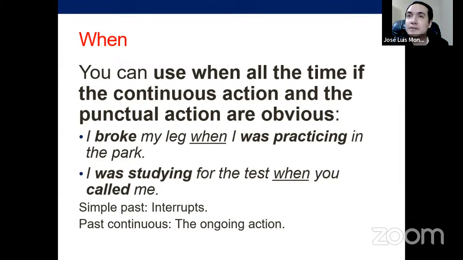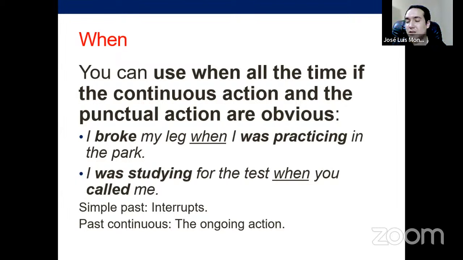is breaking something, but in simple past and as a definite action because that interruption is fast, right? I was doing something when I broke my leg. It is not that you were breaking your leg. No, you broke it, right? And again, as long as that is clear, this possible combination or change in the order of the details using when in the middle, it's going to be okay. All right, again, I was practicing in the park when I broke my leg, or I broke my leg when I was practicing in the park.